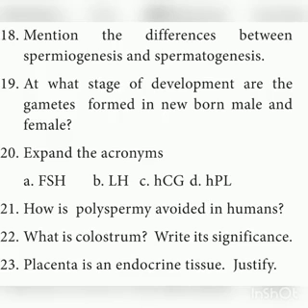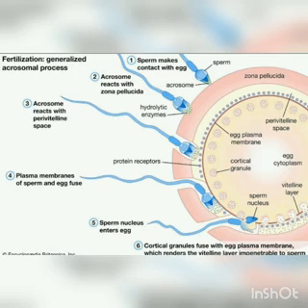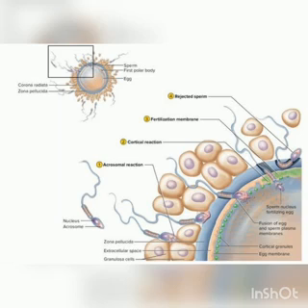And the next one, how is polyspermy avoided in humans? Very important 2-mark question. Once fertilization has happened, that means after the entry of the male gamete into the egg, the cortical granules from the cytoplasm of the egg form a barrier called the fertilization membrane around the ovum. This prevents the penetration of other sperms. So polyspermy is prevented. Only one sperm enters into the egg, and the cortical granules of the ovum form a barrier called the fertilization membrane, which prevents the further entry of other sperms.